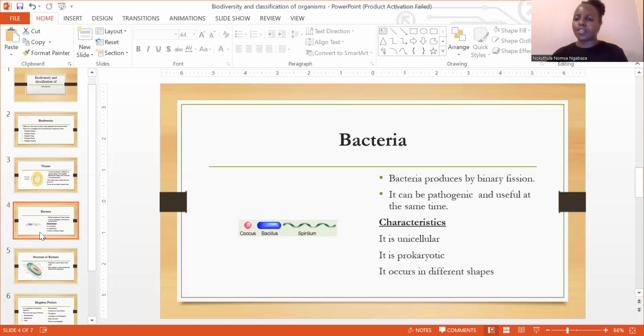And then if we're saying bacteria is also going to be useful, someone is asking, okay, but if it's causing diseases, how can it then come back and become useful? Okay, I'm just going to give you a couple of examples. For example, number one, we have amasi. Some of you call it inkomasi, right? How is that made or produced or manufactured? You're going to have your raw milk, right?